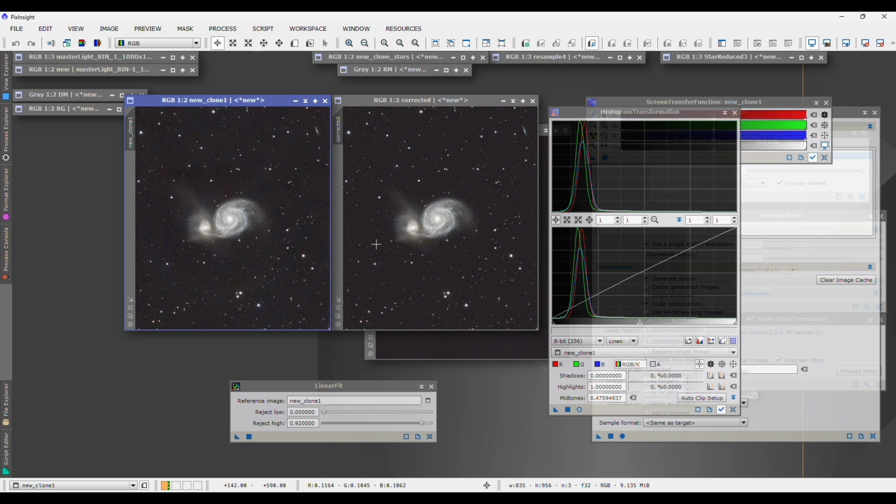So yeah, I'm going to go ahead and end this video here because it's already at 23 minutes, but that's how you create a synthetic flat for any kind of image where you've got this modeling going on in your background. You've already done color correction, you've already done a background extraction, either through GraXpert or through the dynamic background extraction tool, and you're still dealing with this subtle patterned noise that you just can't get rid of.